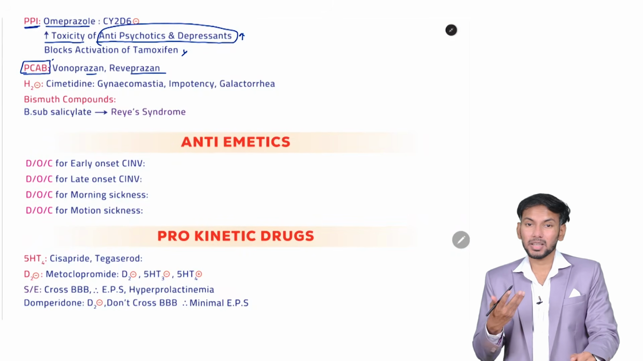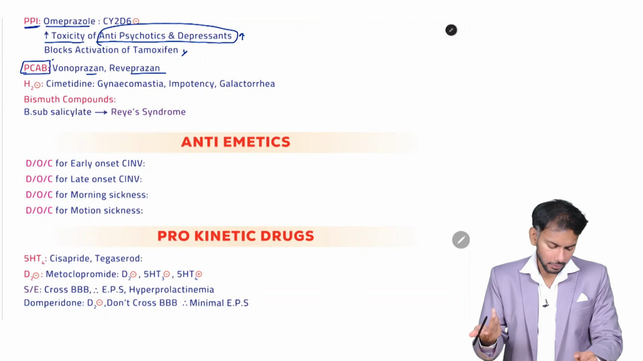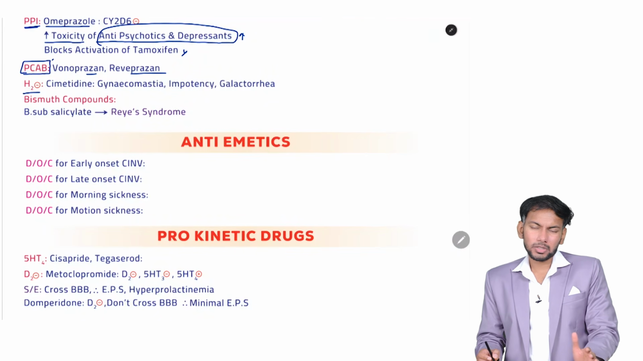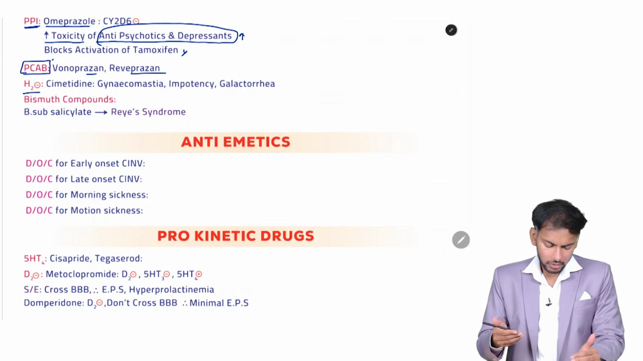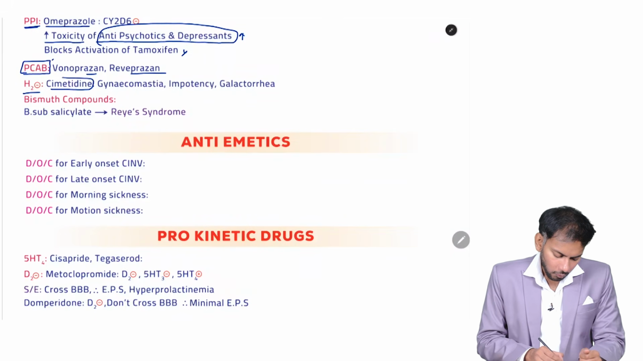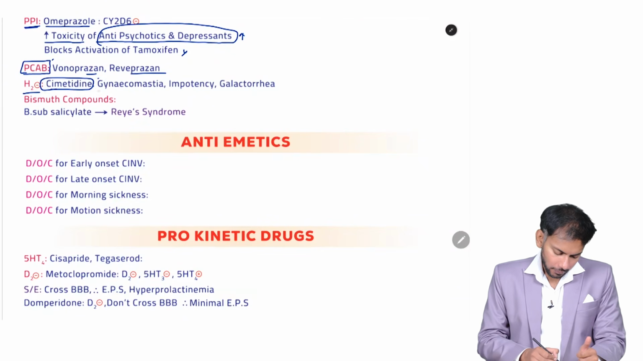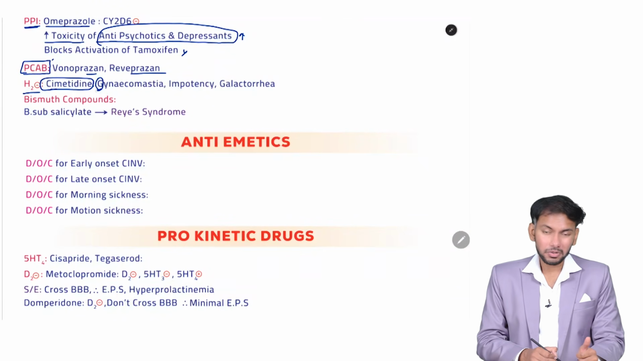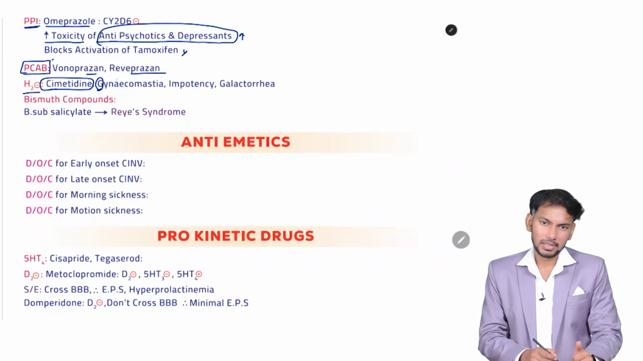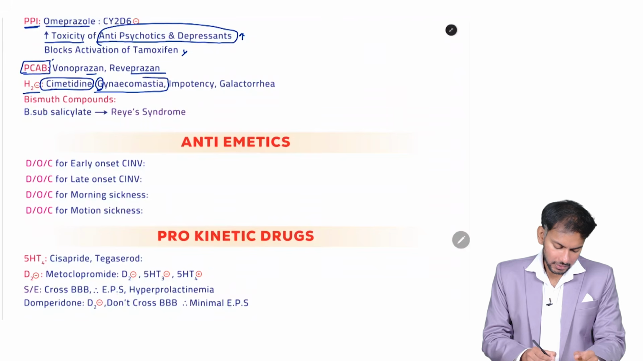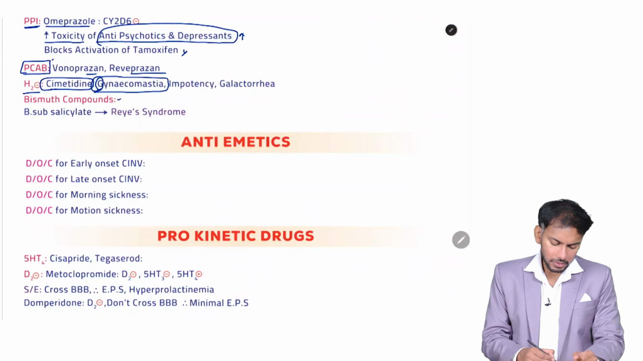These are faster acting than PPIs. This is something that you can remember. H2: if you are blocking the H2 receptors, this will also decrease the acid production. The important one is cimetidine. Why? Because it has a lot of side effects. Can be asked in the exam. That is gynecomastia. You must have studied the DISCO drugs. In DISCO, C is for cimetidine. It will cause gynecomastia.